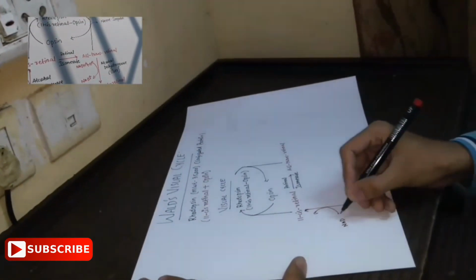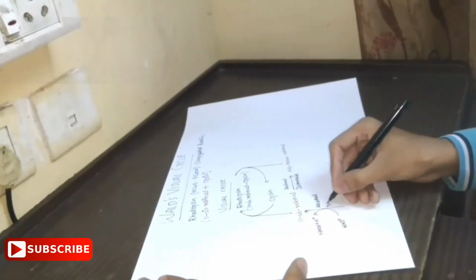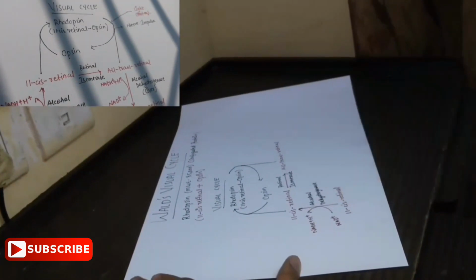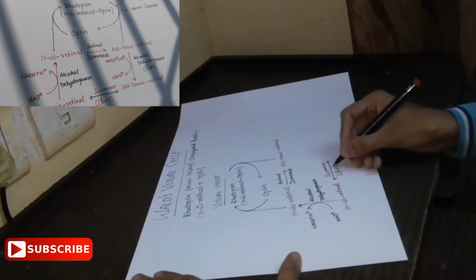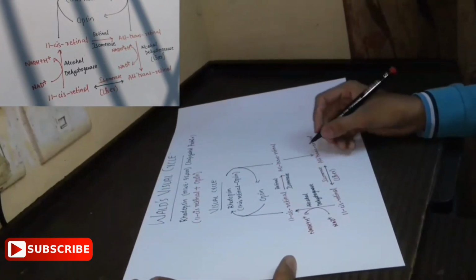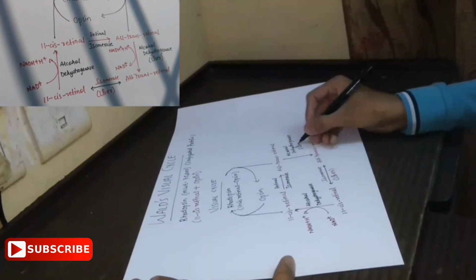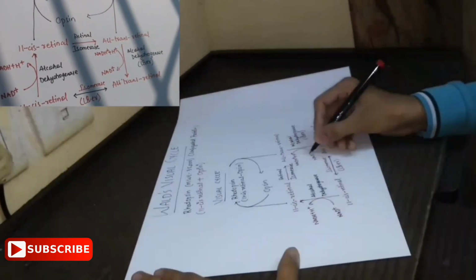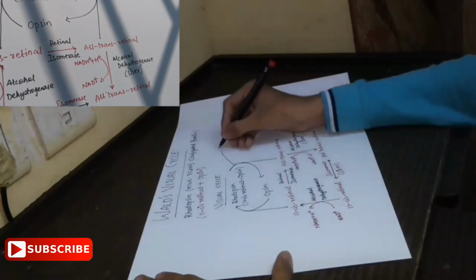All-trans retinol isomerizes to form 11-cis retinol in the liver, and this 11-cis retinol in the presence of alcohol dehydrogenase gets converted into 11-cis retinal, and there is conversion of NAD plus to NADH and H plus. This 11-cis retinal gets converted into rhodopsin, and this cycle goes on and on again and again, and there is a nerve impulse.